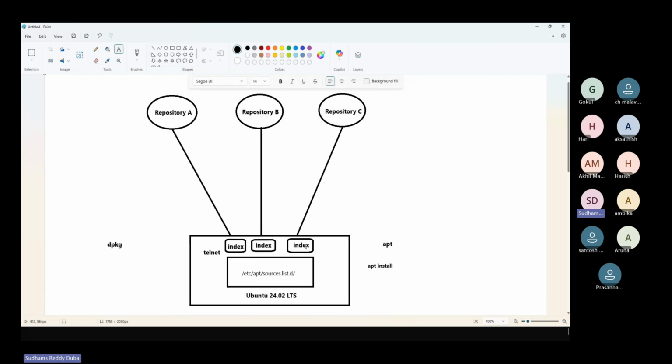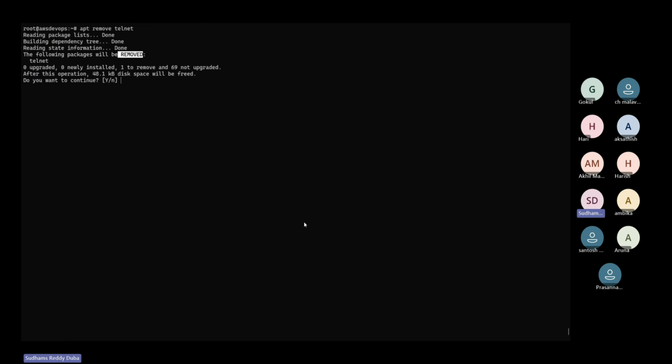When it is trying to install, it will install the dependency packages if they are not available in the system. But when it is trying to remove the package, it will not remove the dependency packages. Any reason for that? If there is any super dependency for that. So those dependency packages might be used by other packages, and that might cause a problem for other packages, right? So that's the reason it will not remove them. That's true. So that is the reason it's the default behavior.